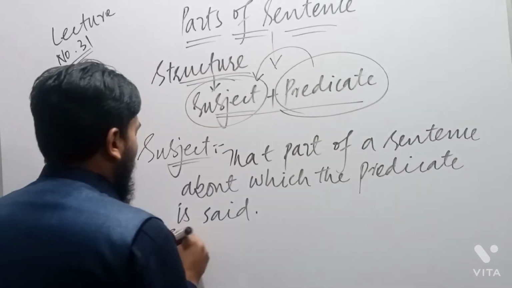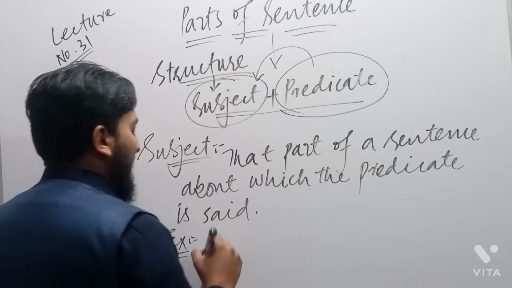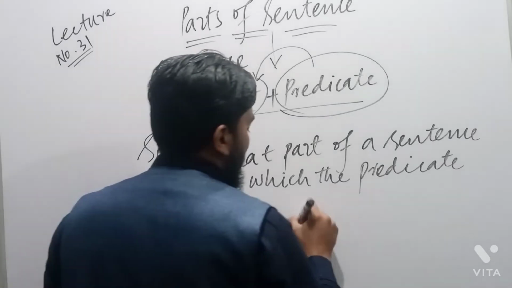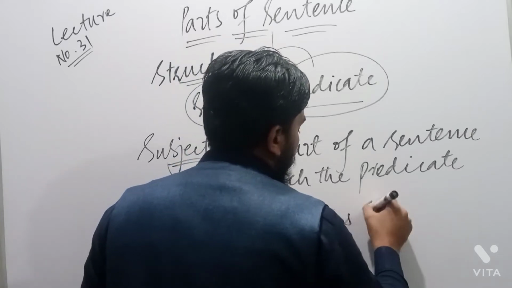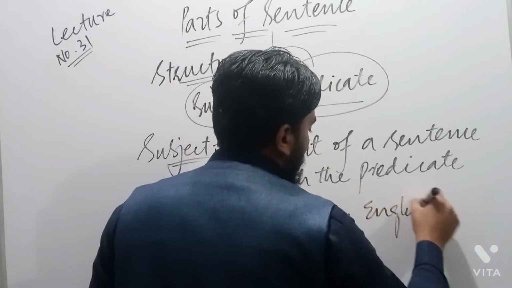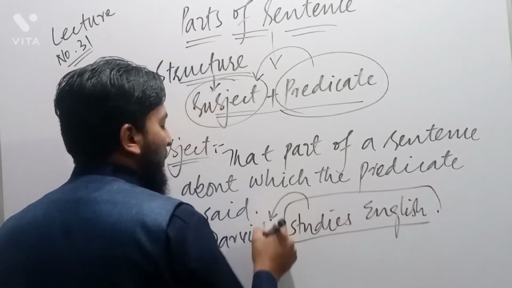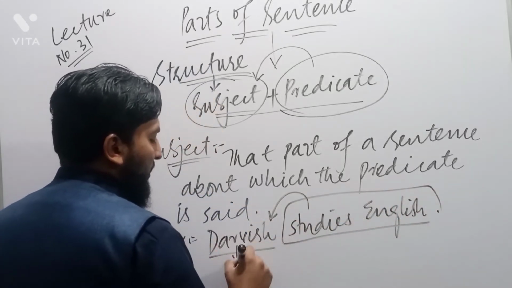I say, with the help of an example, Darvish studies English. This "studies English" is about whom? It is about Darvish. What is Darvish here? Subject.